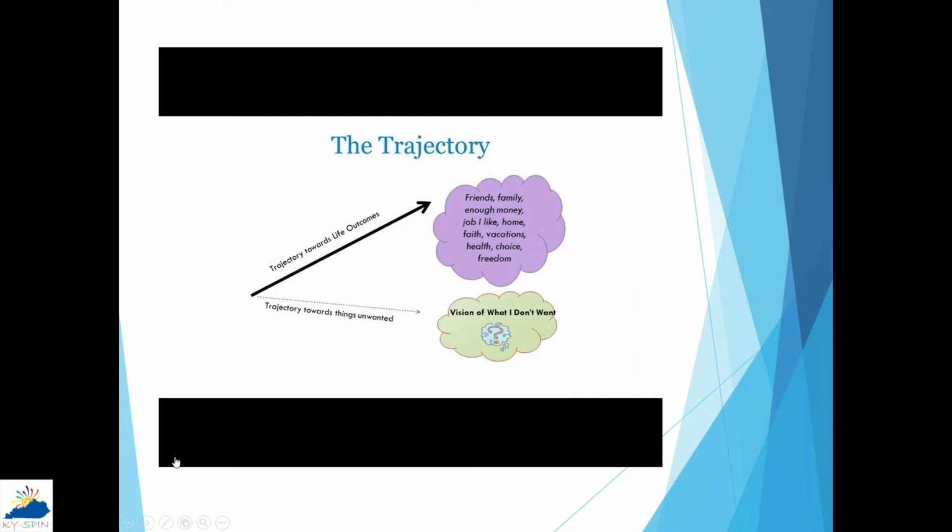But one of the new things that the Life Course framework brings to the conversation is really talking about this concept called the trajectory. And the reason we think it's so important is that a lot of times in the disability field, we start thinking about services not proactively, but rather they're very crisis driven. They're when something's wrong or something needs to change. And then we start looking for services and supports. What the trajectory is really designed to do is to help us start thinking proactively. How can we help people start thinking about where they're at right now, but also where do they want to go in the future?